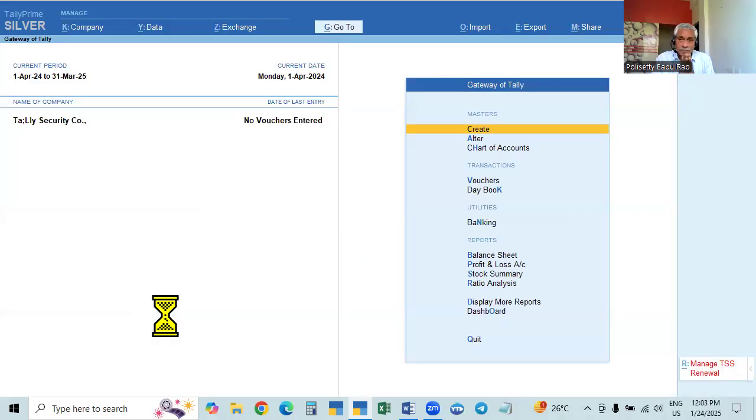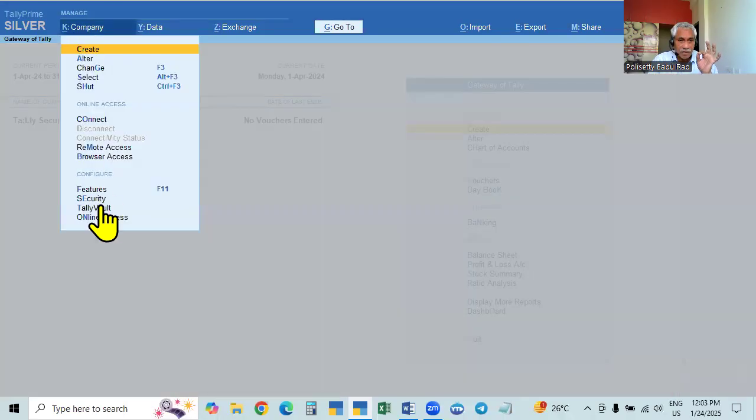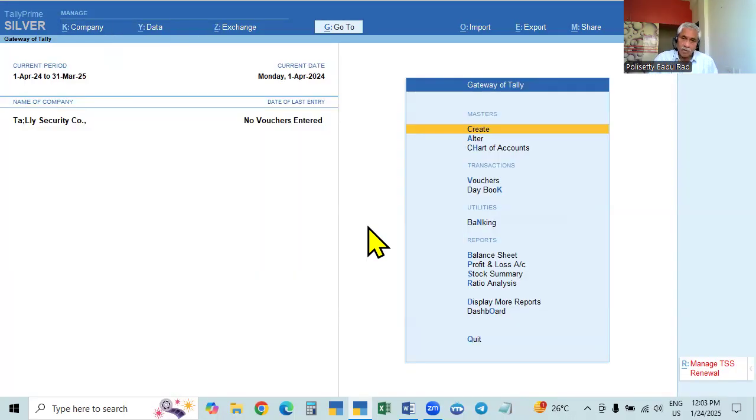In the case of the Tally Vault password, it is different. In the case of control user access, you have to give both username and password. We can set it up in the case of a new company in the creation page. In the case of an existing company, either in the alteration page or in the Alt K company menu in the security option. We can set that up in either place in the case of an existing company.